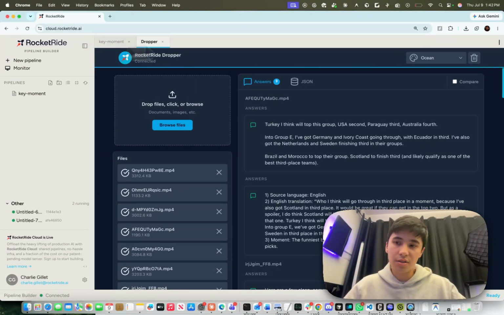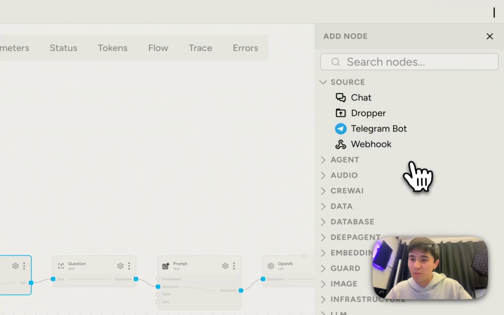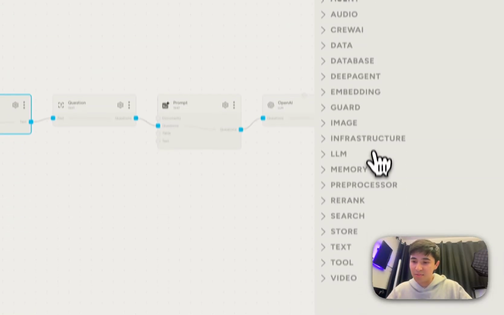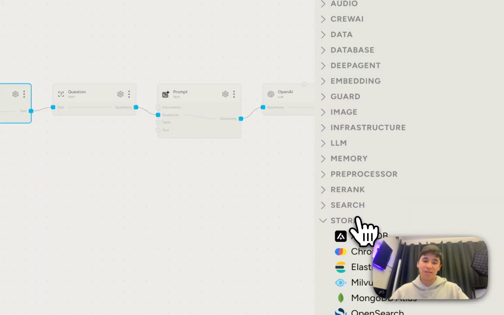And so this is just a simple example of what you can do using RocketRide Cloud. The possibilities are pretty endless. We have a complete node catalog, which goes over everything like agents, databases, embeddings, LLMs, memory, vector store, pretty much anything you can think of.